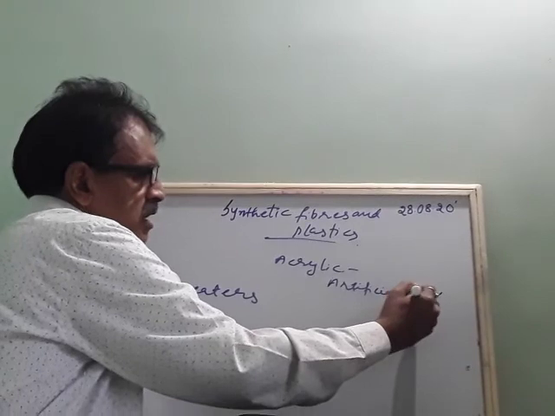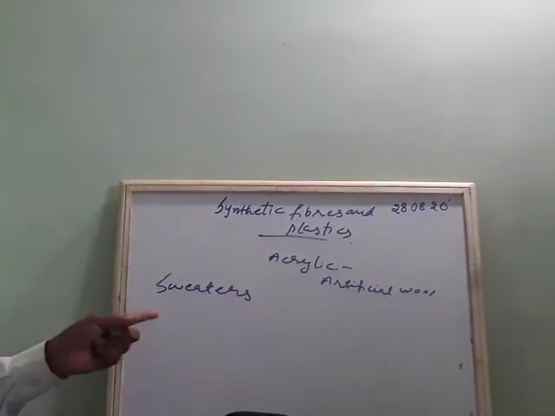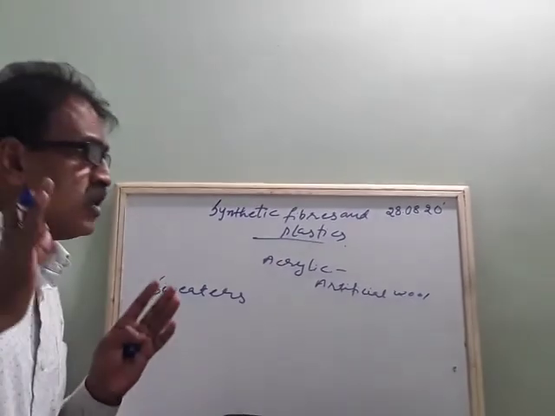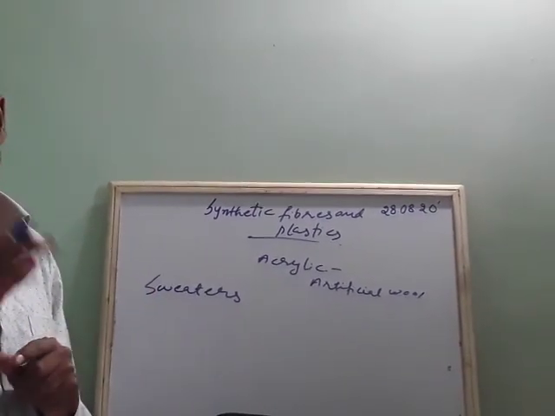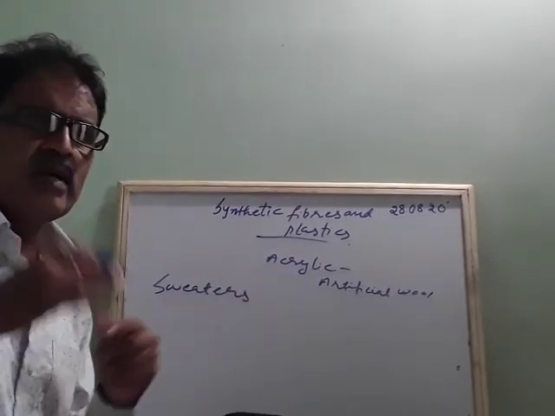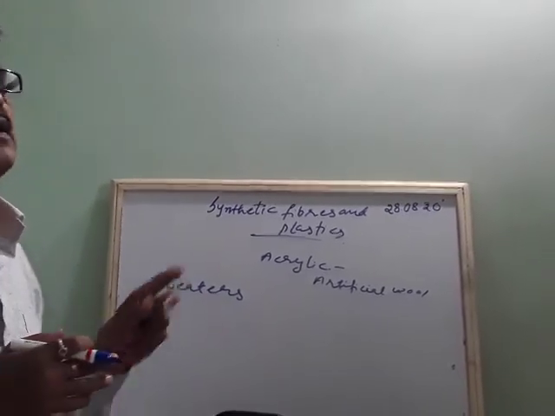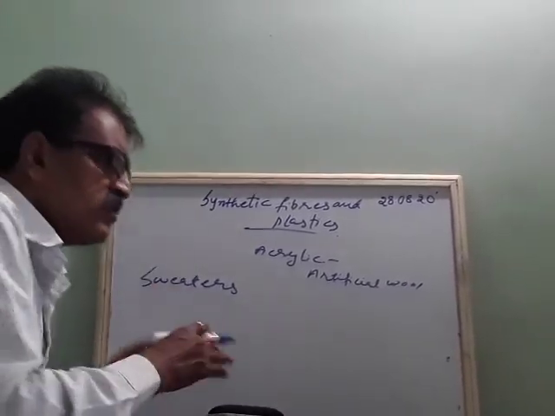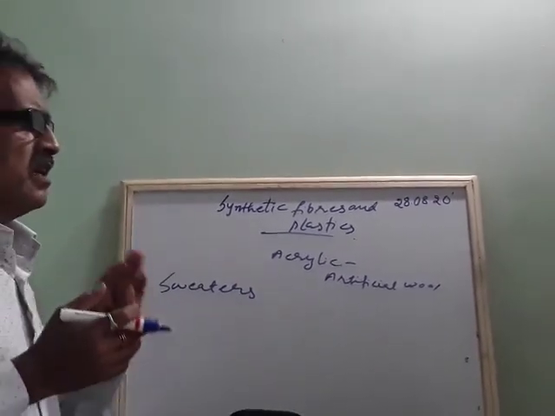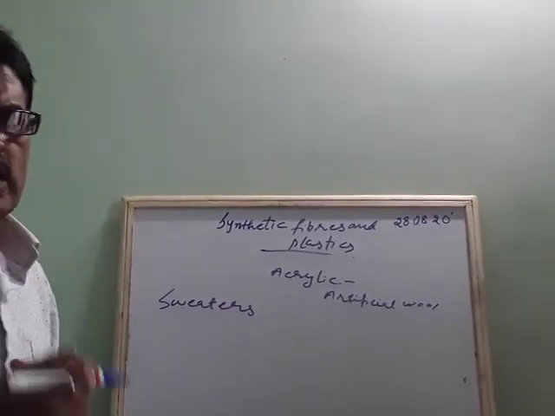The sweater which you wear, the muffler, the jacket, they are all made up of acrylic, but they look like wool because original pure wool is very costly. So to compensate, we use some chemicals, mix them with some materials, and make cloth called acrylic. We mostly make sweaters, and even carpets and curtains are made by using acrylic. So this is about synthetic clothes or synthetic fiber.